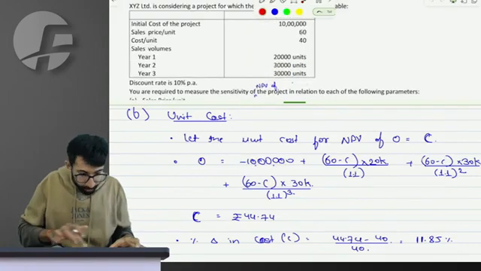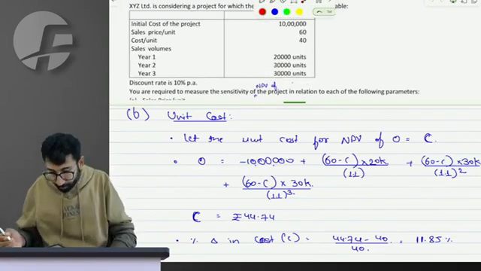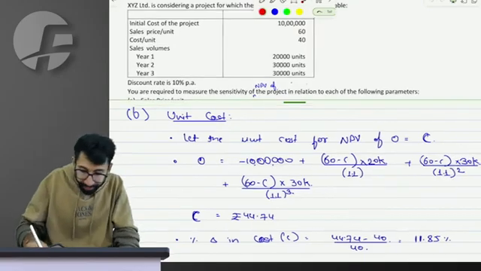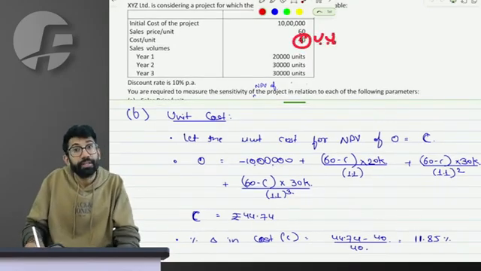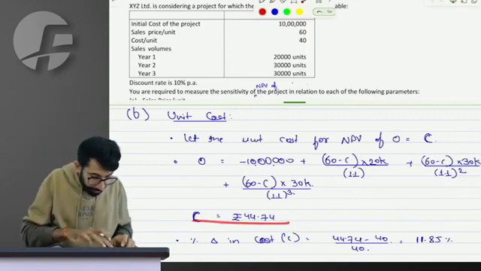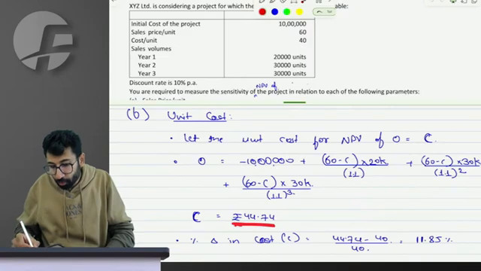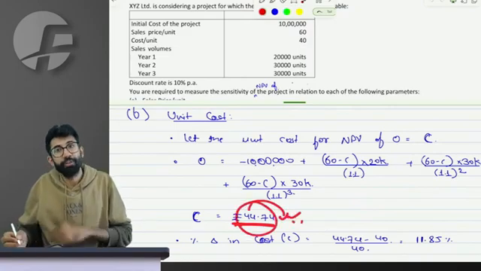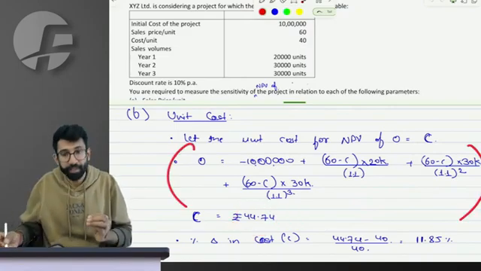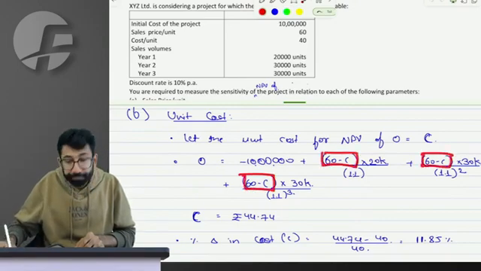So from the cost of 40, perfect. The initial cost, which was 40, to make the NPV 0, how much should the cost be? Sir, 60 minus 15.26. 44.74 on a rounded off basis should the initial cost be. Again, you solve it the same way. 60 minus C, you take common.